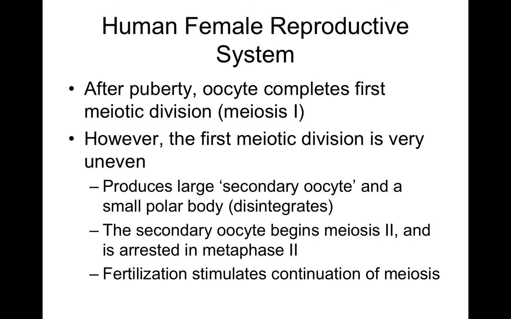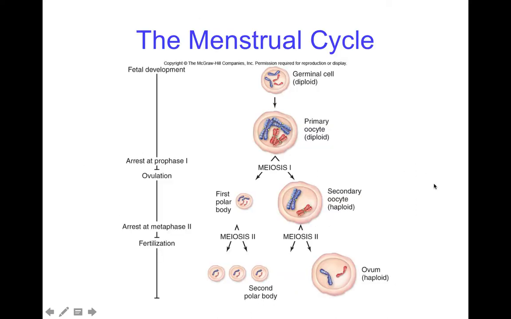However, the first meiotic division is very uneven. It produces a large secondary oocyte and small polar bodies. If you remember, we talked about this during sexual reproduction. The secondary oocyte begins meiosis 2 and is arrested in metaphase 2. Fertilization stimulates the continuation, but fertilization only takes place in the large secondary oocyte, not the small polar bodies.